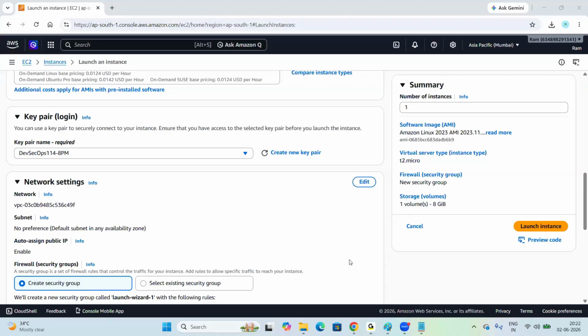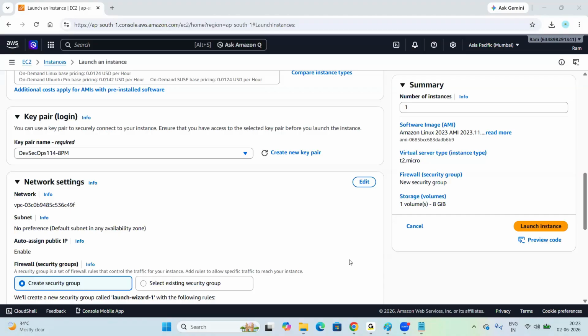Yes. For example, if you want to connect to a Windows server, how can we connect? Do you have any idea? Anyone having an idea? By using RDP, right? A remote desktop connection. If you want to connect to a Windows server, we use RDP, right?